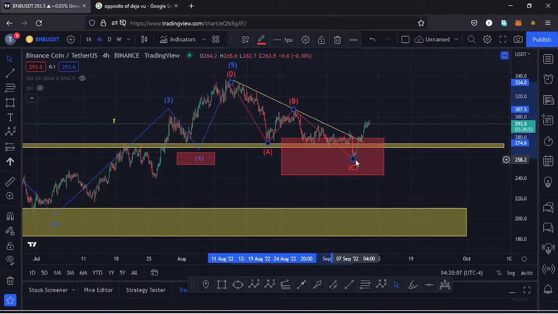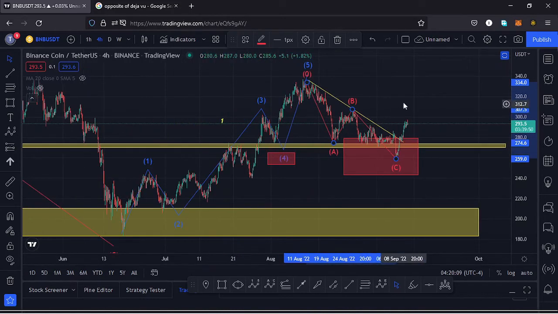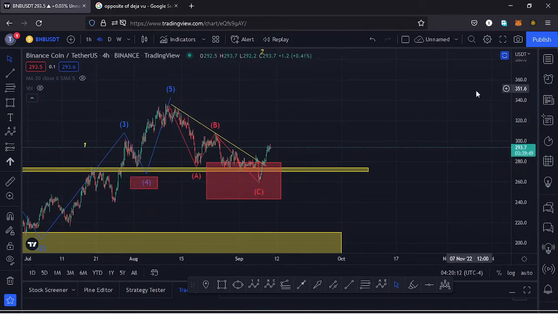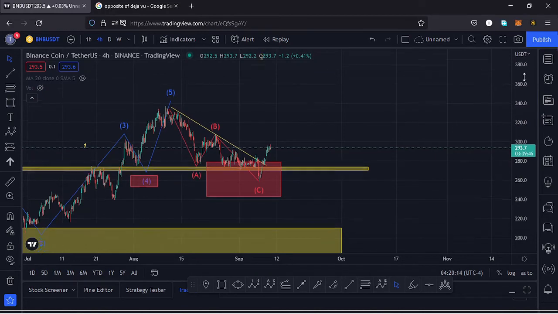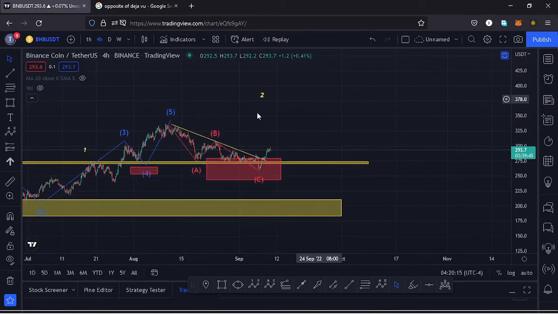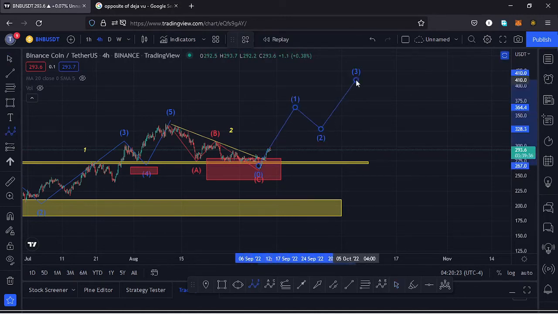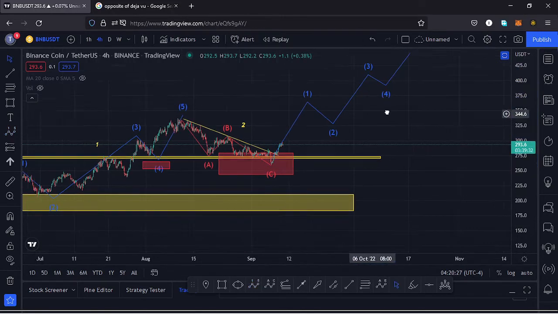And from there we are seeing a very nice bounce to the upside in what might be the formation of a third wave. And within a wave 3, I will also expect to see a fractal wave in formation within a wave 3. So I expect a third wave to play out in a 5-wave structure like that, having a wave 5 completing the formation of a higher Elliott wave count 5.